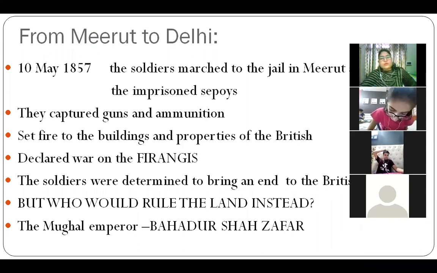But who would rule the land instead? No doubt these sepoys started and put up a revolt, but then they asked who would rule the land instead. The answer came: the Mughal Emperor Bahadur Shah Zafar. So what happened? They went to the...